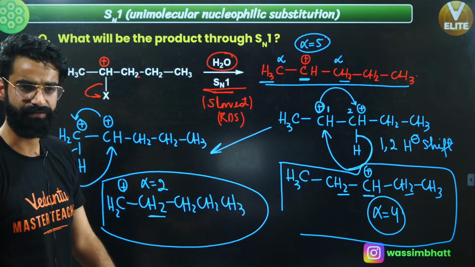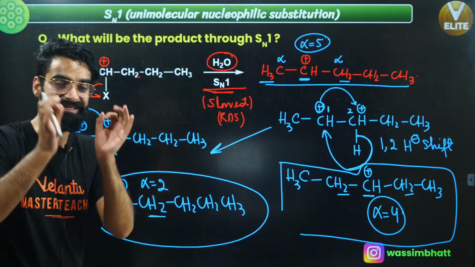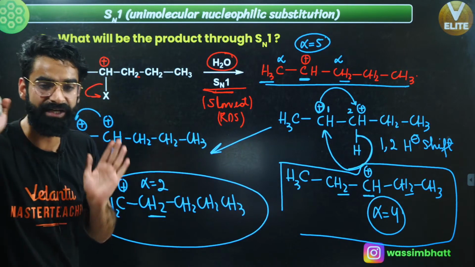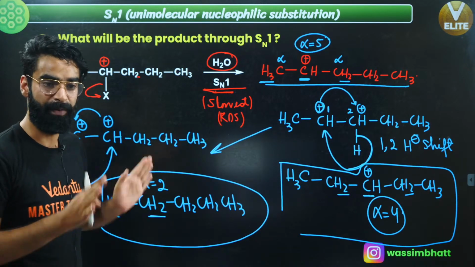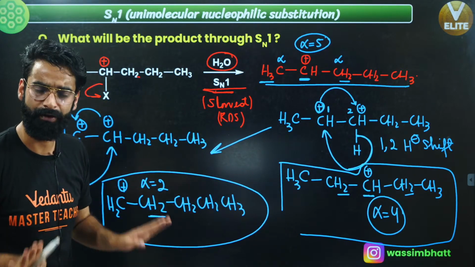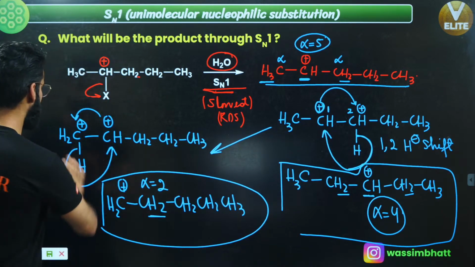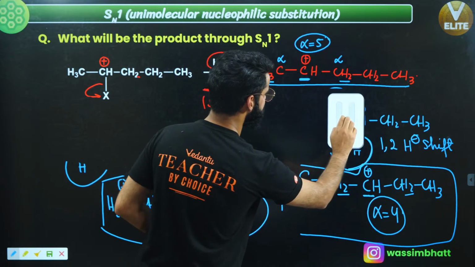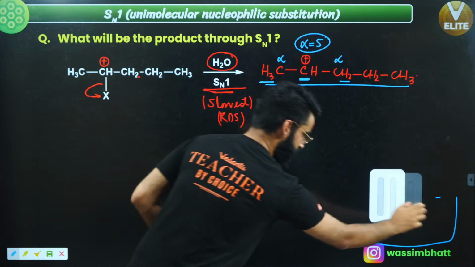maximum alpha hydrogens. So I'm not going to do any sort of rearrangement over here, because I do rearrangement only if the stability of carbocation increases. But due to this rearrangement, the stability of carbocation is not increasing, so I'm not going to do any rearrangement here. That is point number 1. Now I'm going to deal with my first carbocation only. I hope you got this phenomenon.